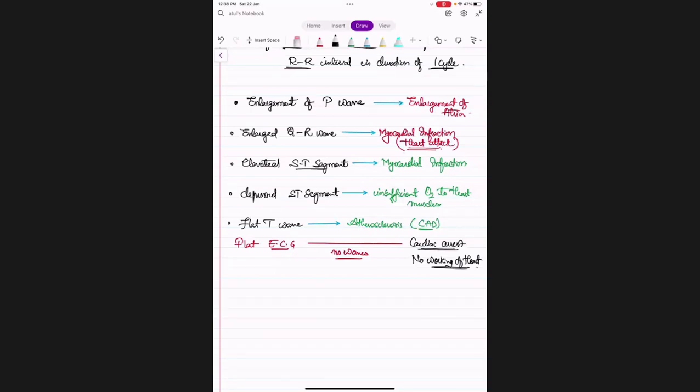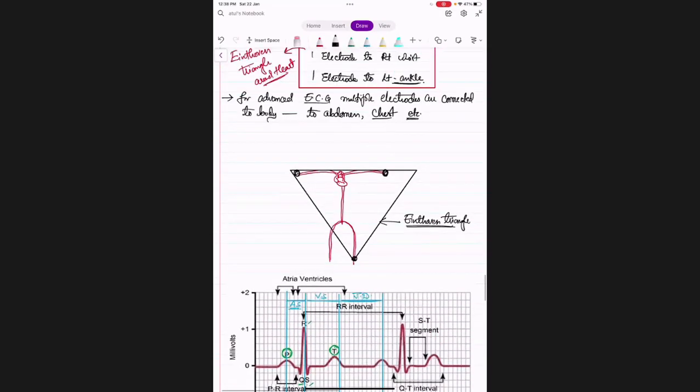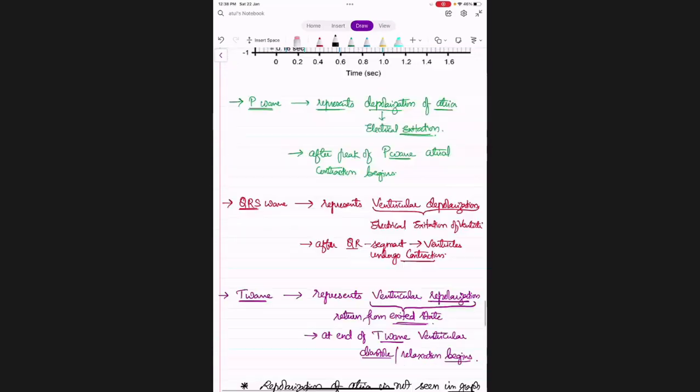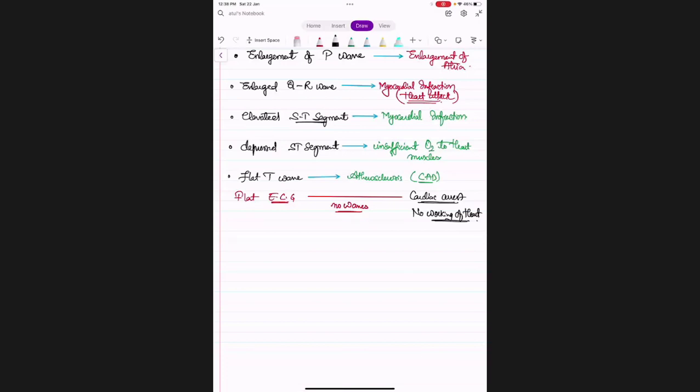Okay, this is things related to the ECG. I hope you got the things now related to ECG. The details of ECG we discussed and the related aspects. Okay, so about the heart, everything you know now. Okay, blood vessels were already discussed.